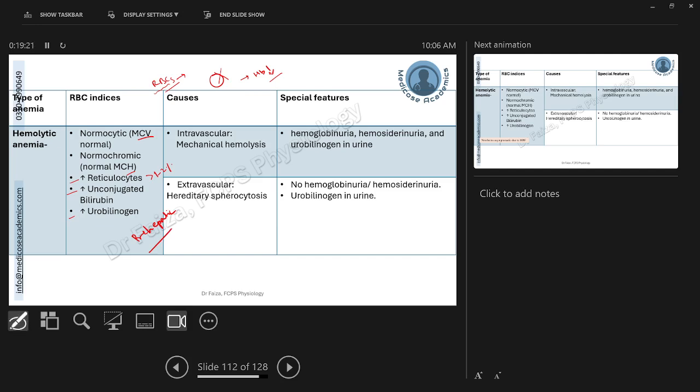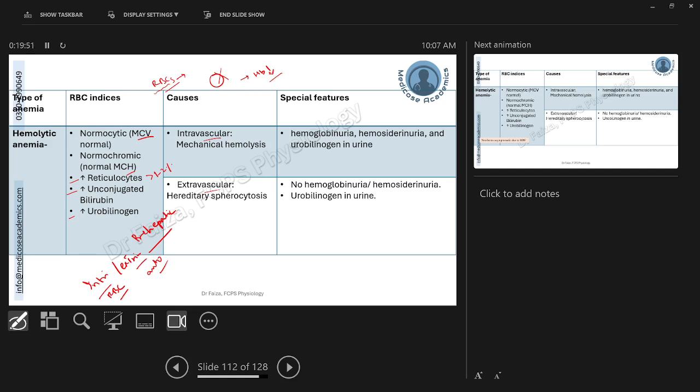Now, the causes of hemolysis, first we said can be because of intrinsic or extrinsic causes, in which we said the causes inside the RBC, for example, hemoglobin or membrane defect, or extrinsic causes, for example, autoimmune cause or something other. Here you can see this is divided into two other causes, including intravascular or extravascular. Intravascular means inside the blood vessel and extravascular means outside the blood vessel.